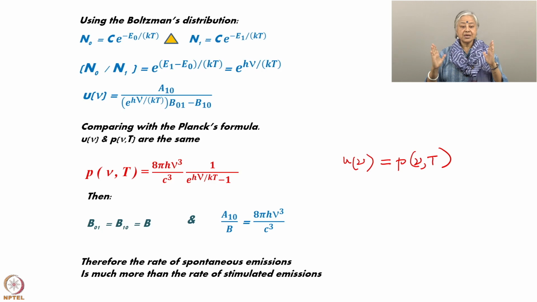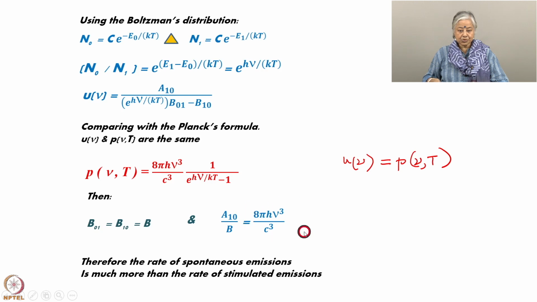So, only B is required as the Einstein coefficient for stimulated processes, but A10, you could call it just A now, there is no A01. A10, the Einstein coefficient, is the spontaneous emission rate. A10 by B turns out to be a known formula. Everything is known on the right hand side. So, you have this ratio A10 by B equal to 8 pi h nu cube by c cube. Therefore, the rate of spontaneous emission is much more than the rate of stimulated emission.